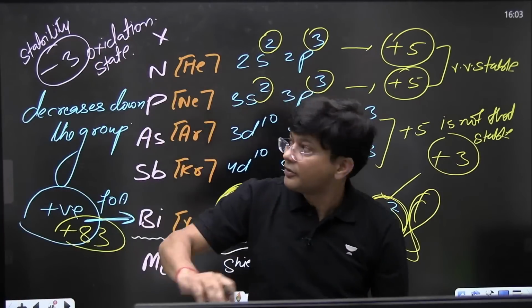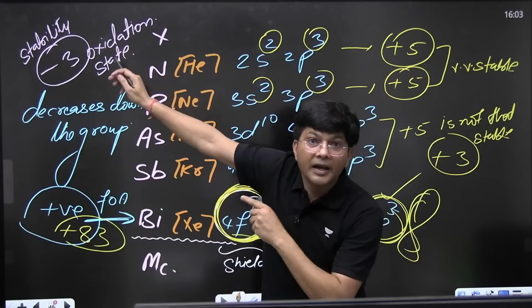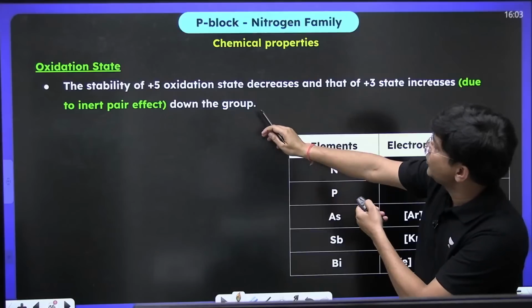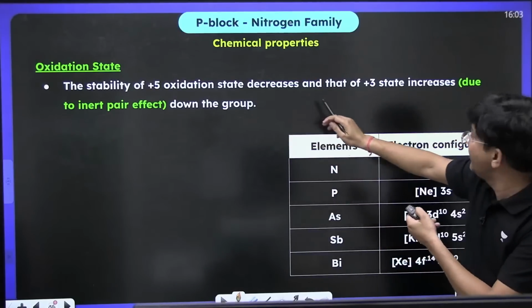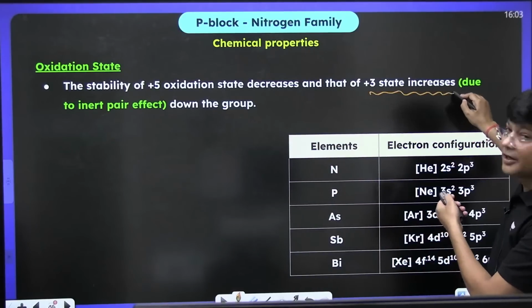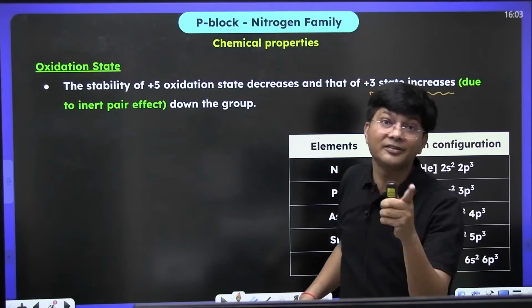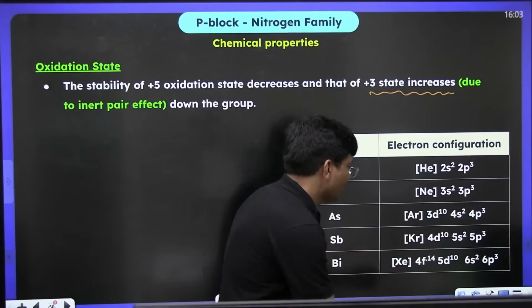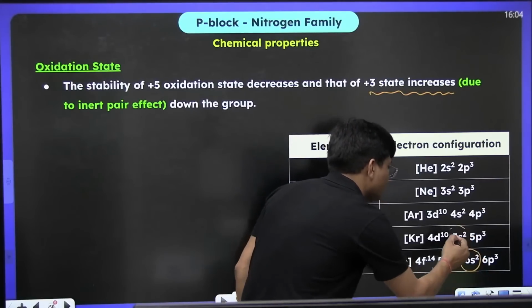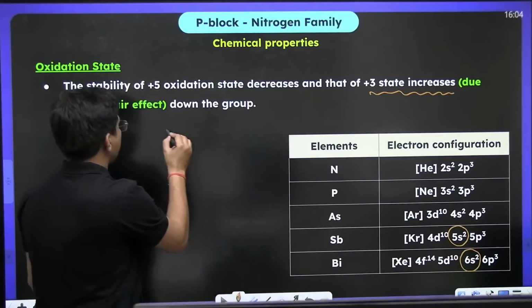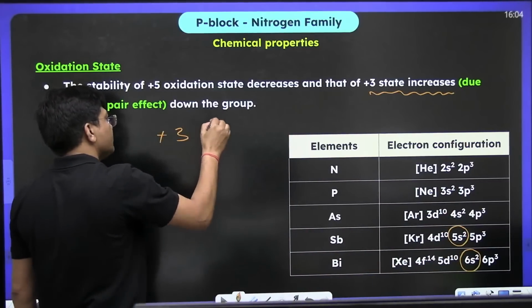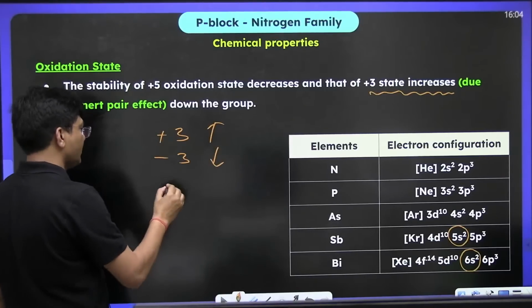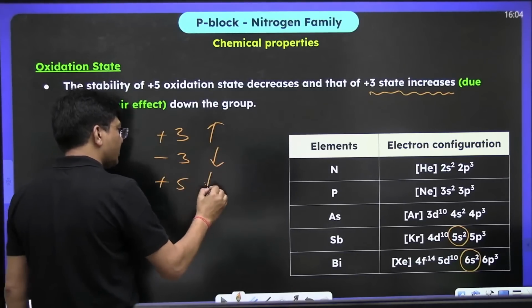Don't get confused, don't do the cramming. +3 oxidation state increases. Why? Due to inert electron pair effect. It is not going to release these two electrons, so +3 oxidation state stability increases, -3 oxidation state stability decreases, +5 oxidation state stability decreases.